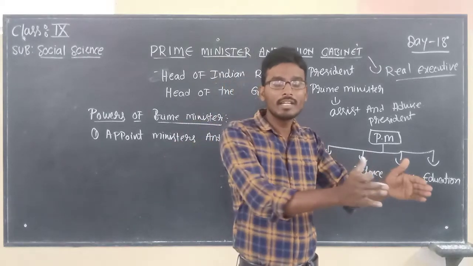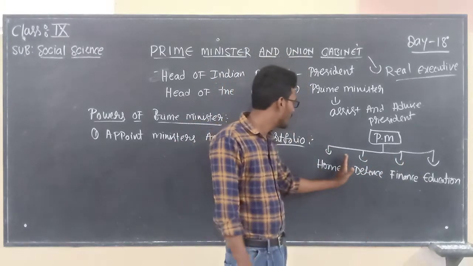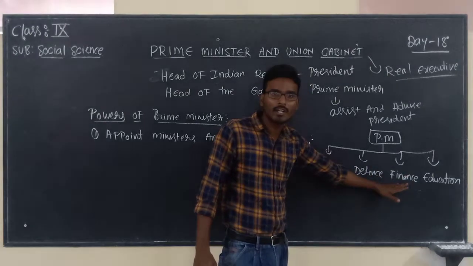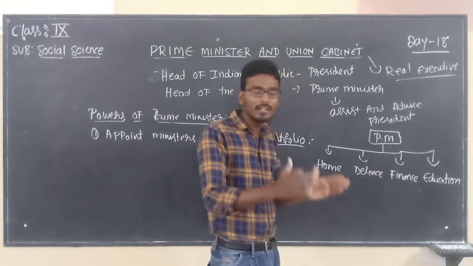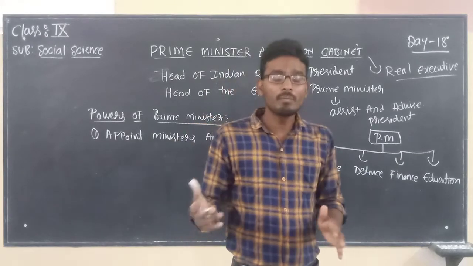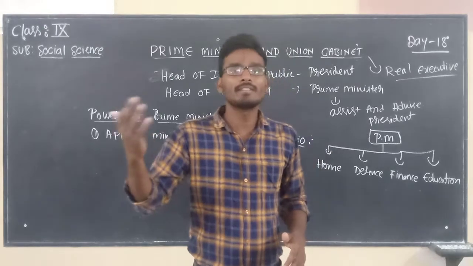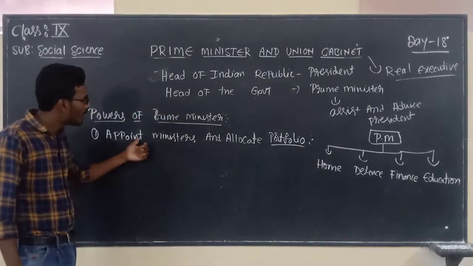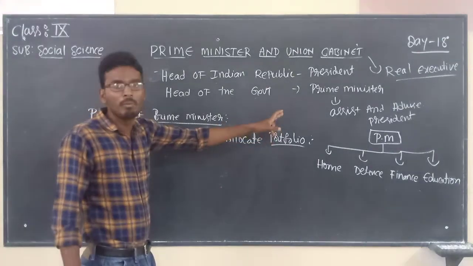Allocate means giving different portfolios. Example, Home Minister Amit Shah, Defense Minister Rajnath Singh, Finance Minister Nirmala Sitharaman. Likewise, the Prime Minister will suggest different portfolios to the President of India. So the first power of a Prime Minister is to appoint ministers and allocate portfolios.